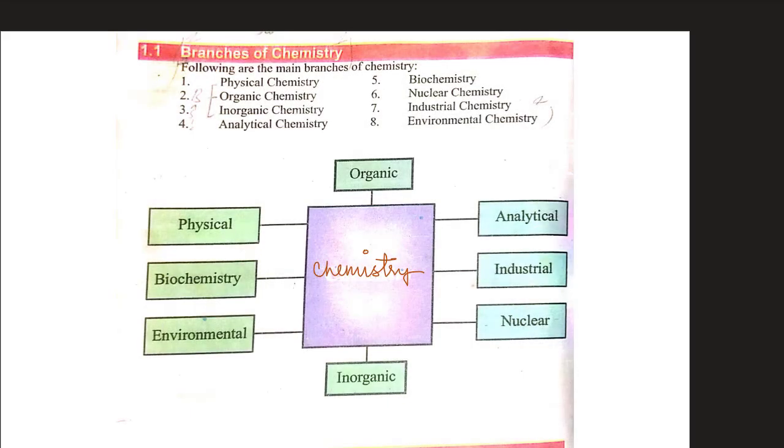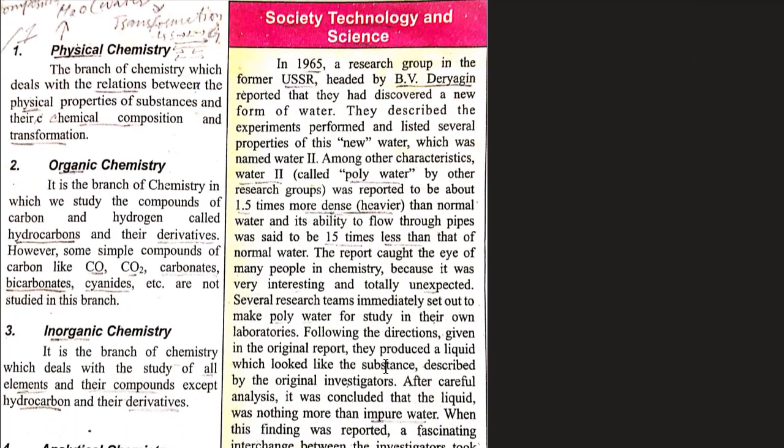Branches of chemistry. Following are the main branches of chemistry: physical chemistry, organic chemistry, inorganic chemistry, analytical, biochemistry, nuclear, industrial, and environmental chemistry. These are certain branches of chemistry, the first three being the basic branches: physical, organic, and inorganic. We'll study them one by one.